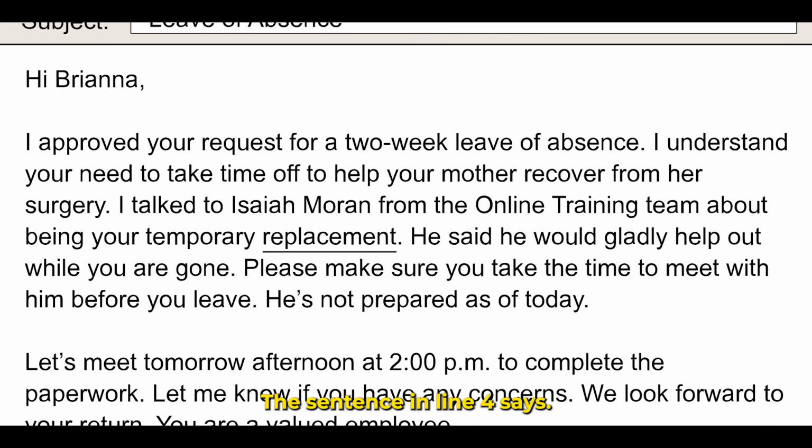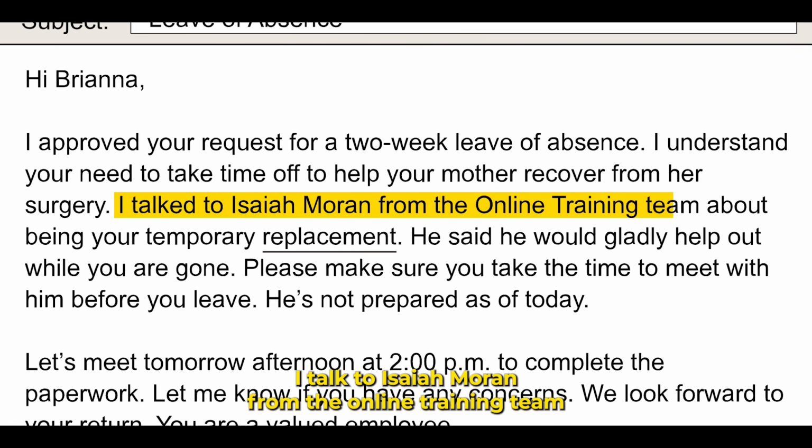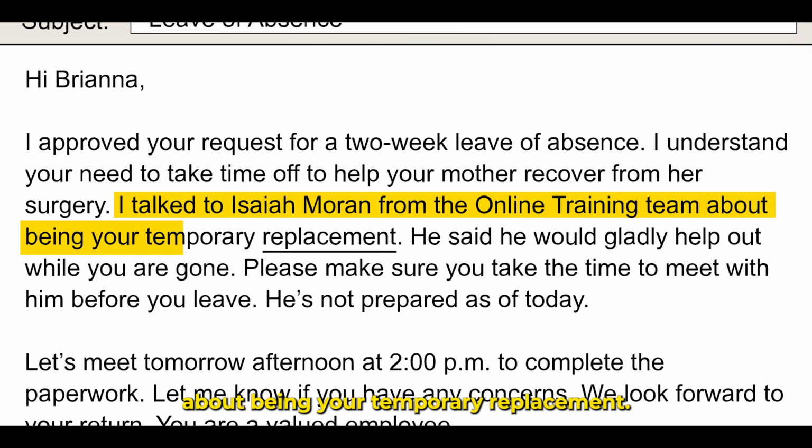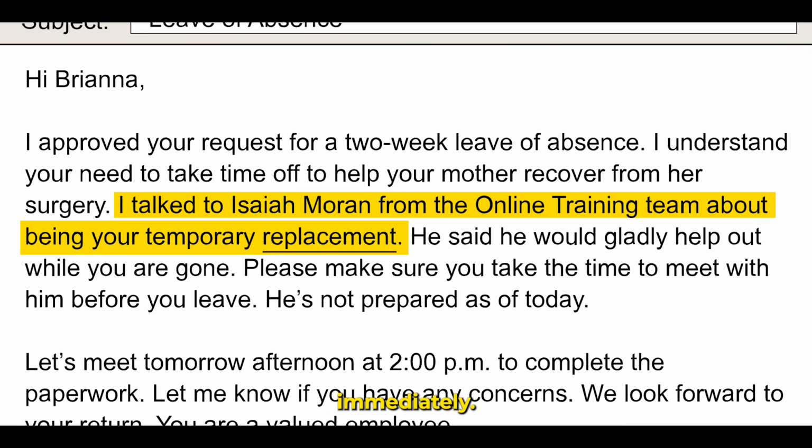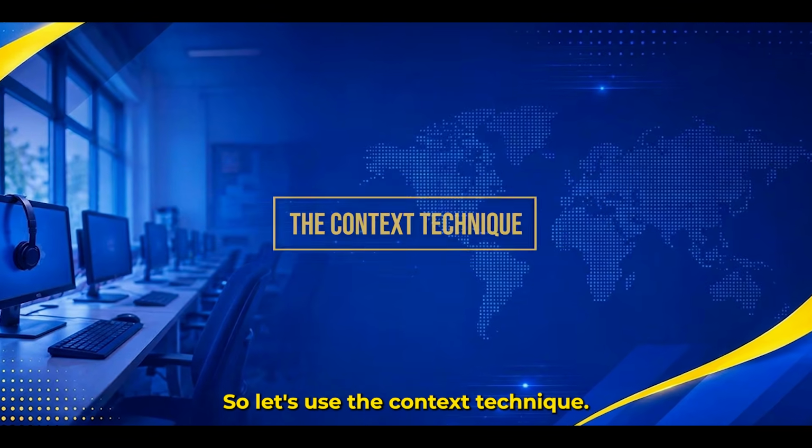The sentence in line 4 says, I talked to Isaiah Moran from the online training team about being your temporary replacement. Now, one mistake many students make is trying to translate every word immediately. But on the CASAS test, vocabulary questions are usually solved by context, by understanding the situation. So, let's use the context technique.